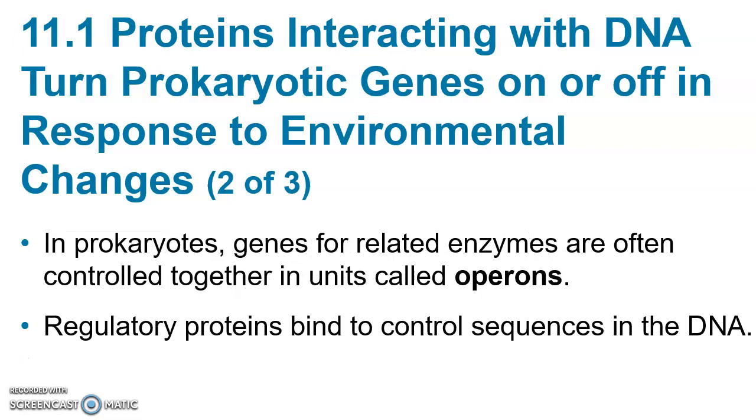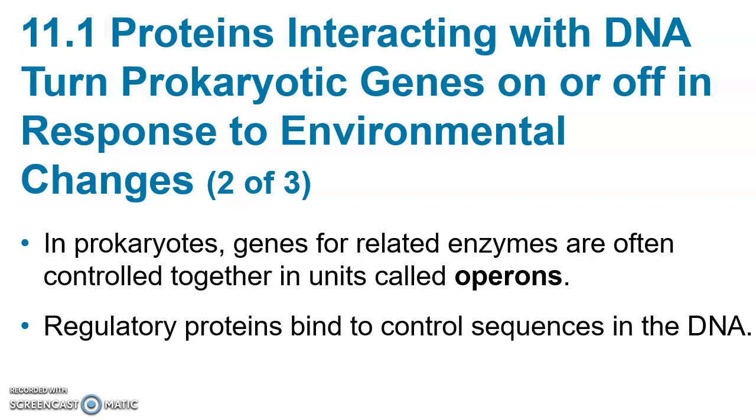I talked a little bit about gene regulation when we were covering Chapter 10, but it's a little bit different in prokaryotes versus eukaryotes. In prokaryotes, there are sets of proteins or sets of enzymes that are controlled together, and those units are called operons.